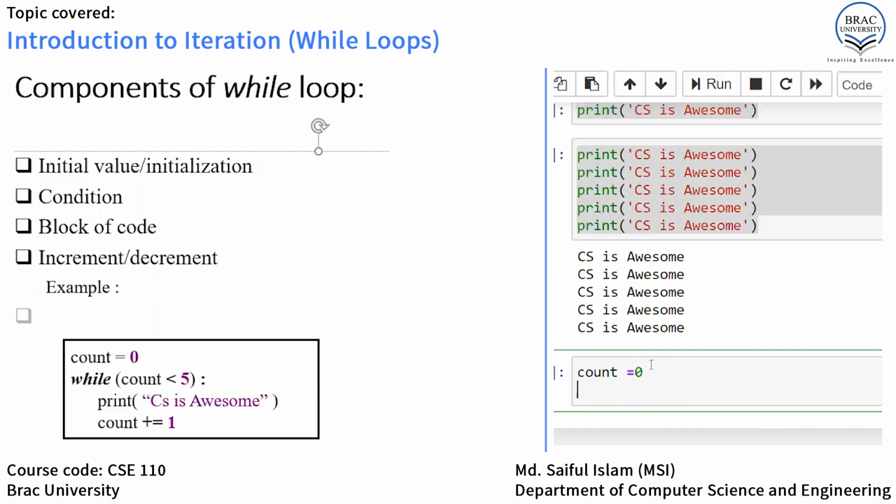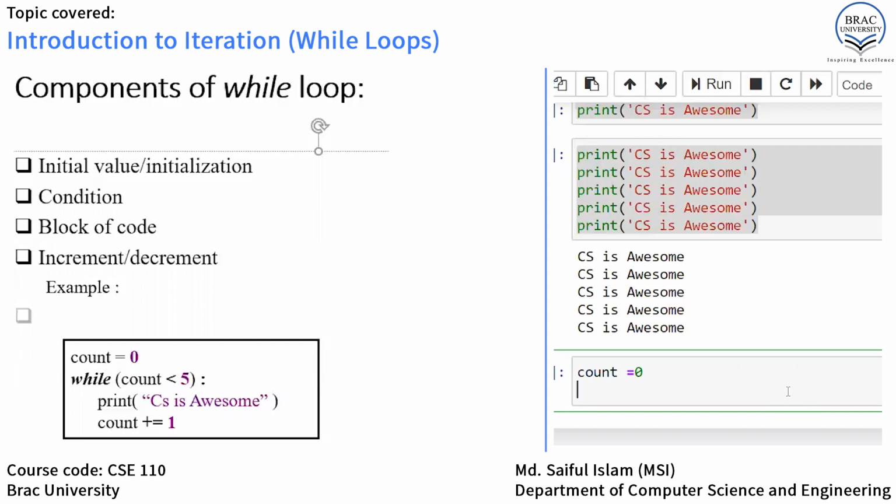All right, then we have to write a condition. For example, in our case, if we want to print computer science is awesome for 5 times, the condition is less than 5. Now, why it is less than 5, I will surely discuss it. Now, how to write the condition?